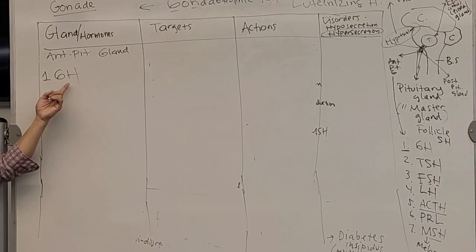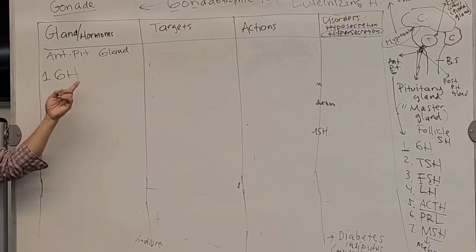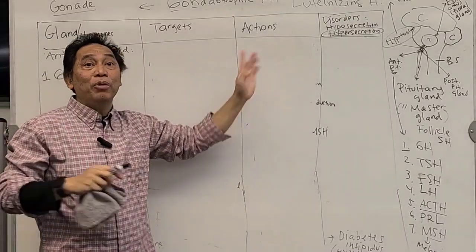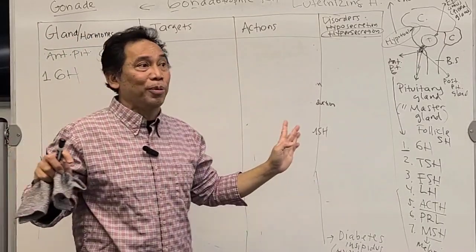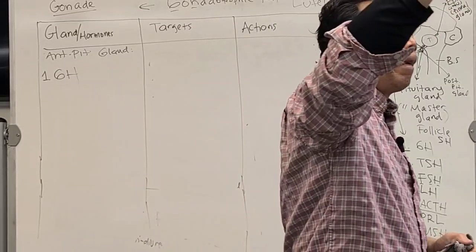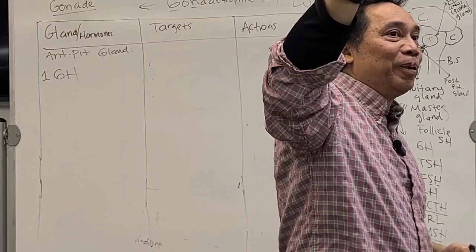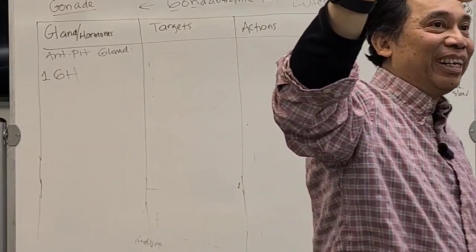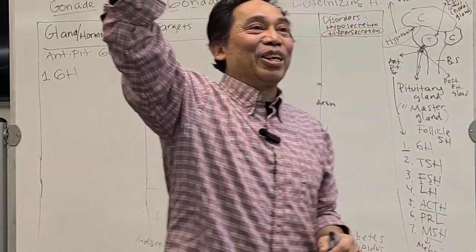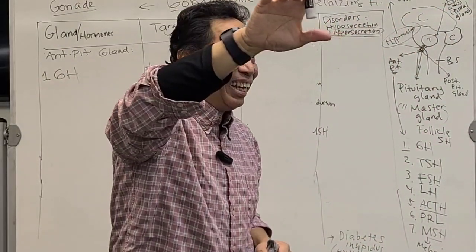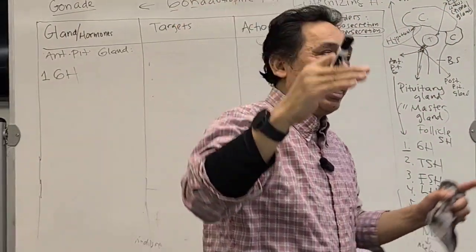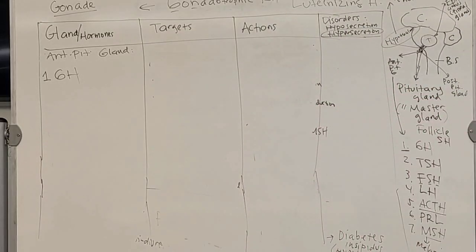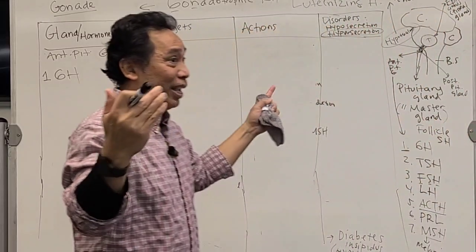So if it is growth hormone, what do you think the action is going to be? What happens to you if you have growth hormone? You will be growing. Are you with me? Now, if you are growing, then you can actually guess which organ will be growing. That's going to be the target for that hormone. You follow this?